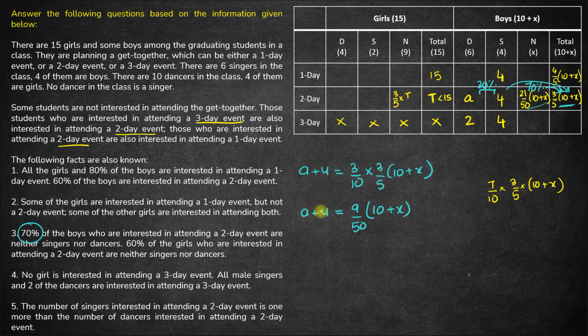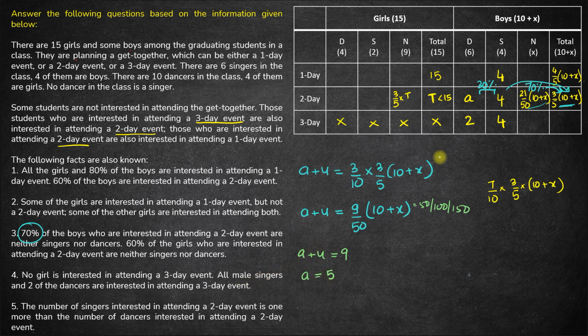Now A plus 4, this left hand side is definitely an integer. A has to be an integer. So the right hand side here should also be an integer, right? Now for the right hand side to be an integer, 9 is not divisible by 50. So 10 plus x should be divisible by 50. Now for 10 plus x to be divisible by 50, this 10 plus x should be either 50 or 100 or 150 and so on. So assuming 10 plus x is 50, then we get A plus 4 is equal to 50 by 50 times 9, that is 9. Hence A comes out to be 5 here.